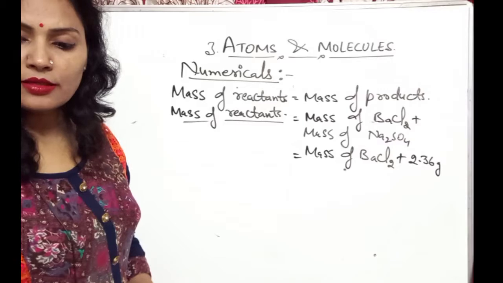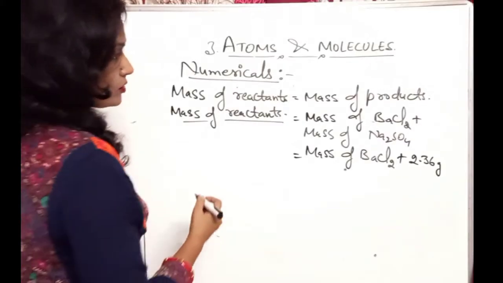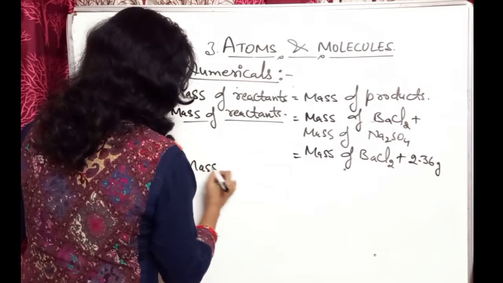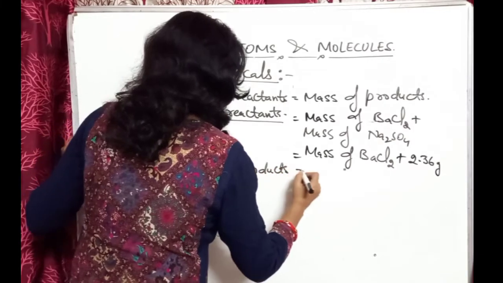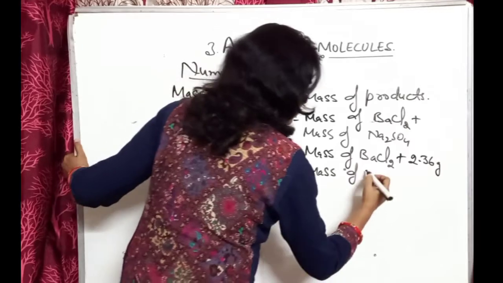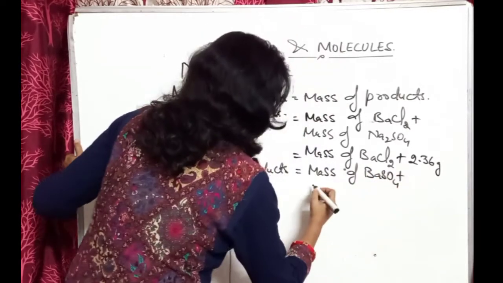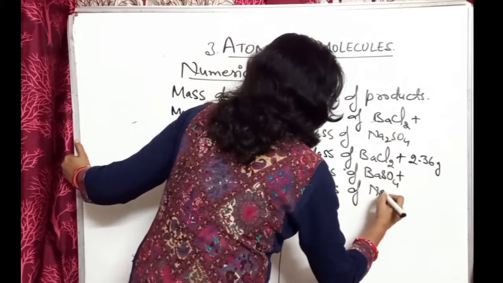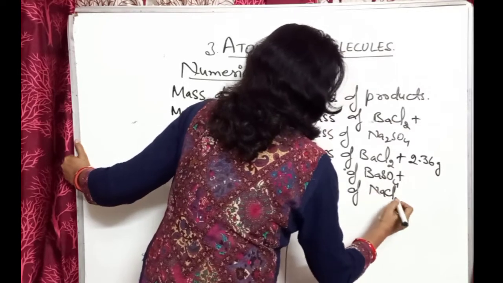Now next you can take the mass of products. That is already given, I think. Mass of products equals mass of barium sulfate plus mass of sodium chloride, NaCl.